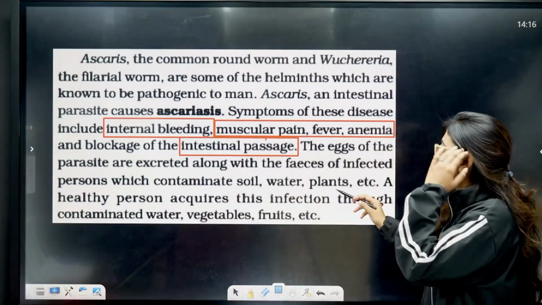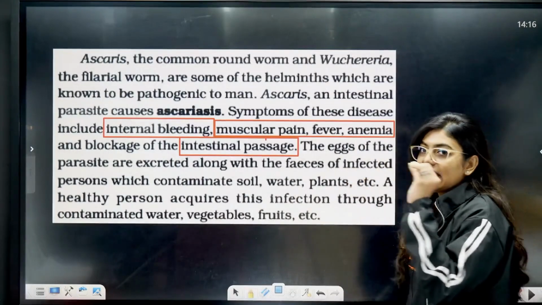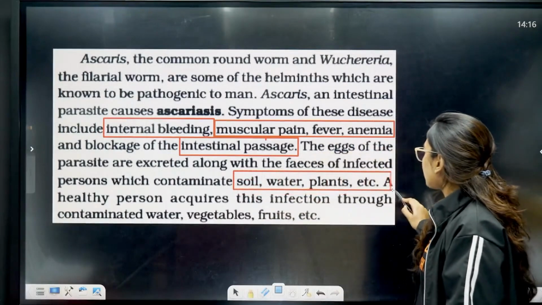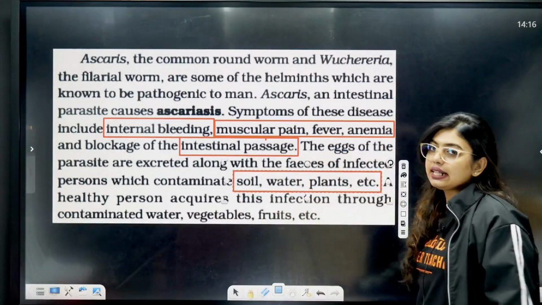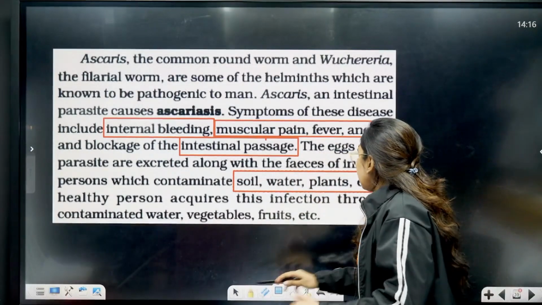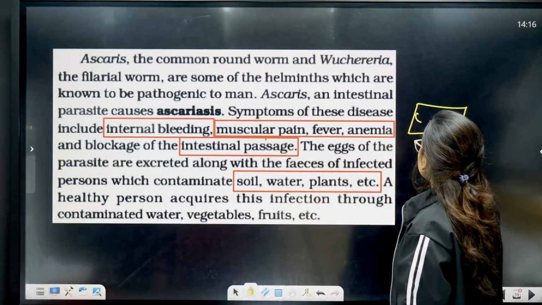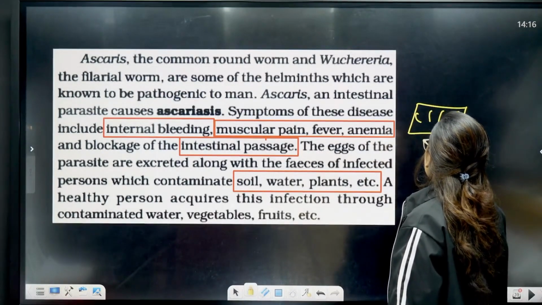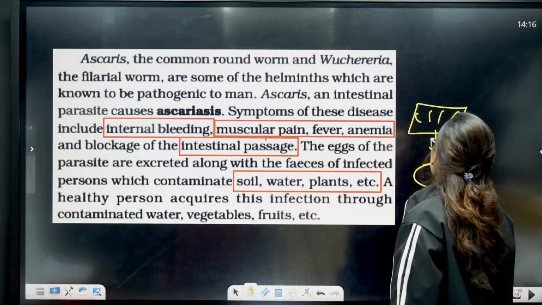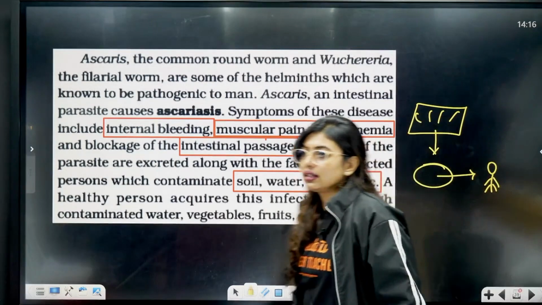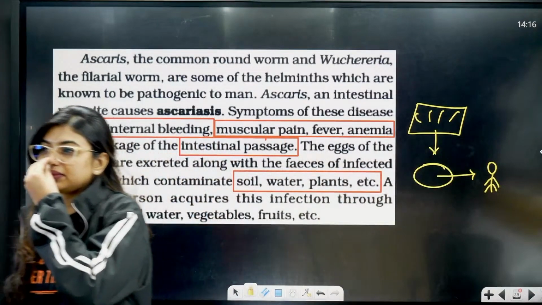So this is how, students, the fecal matter will have the eggs of Ascaris lumbricoides, and it would have reached us through soil, water or plants. Basically, they're telling that this would happen, let's say, by cultivation. This is the land where the fecal matter was there. On this land, later they started growing some plants, and those plants have reached the market, and from the market to us. This is the flow chart.